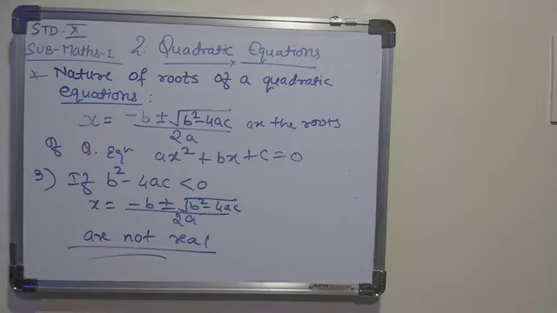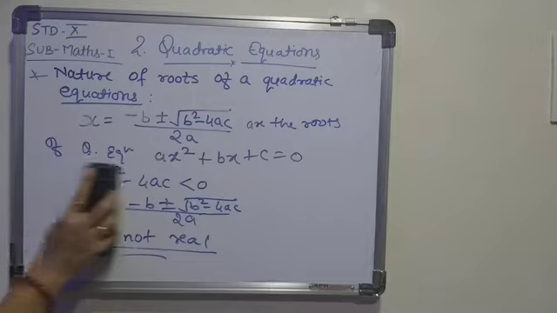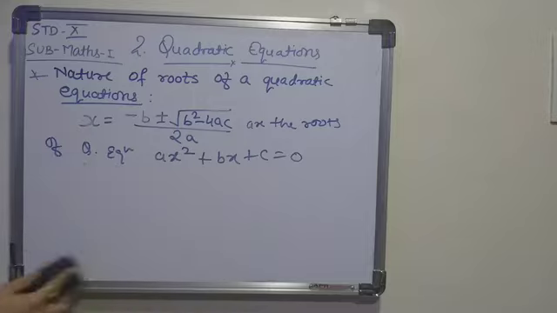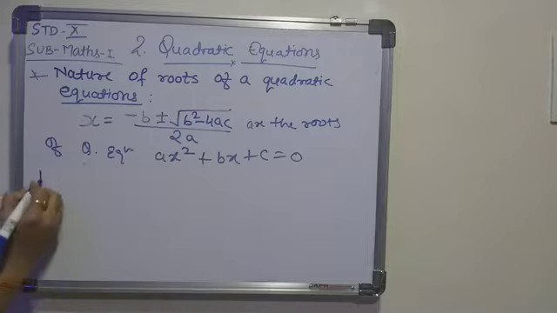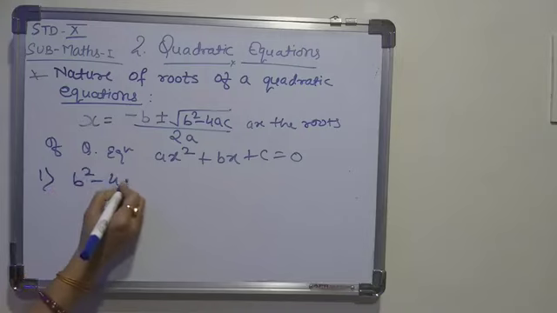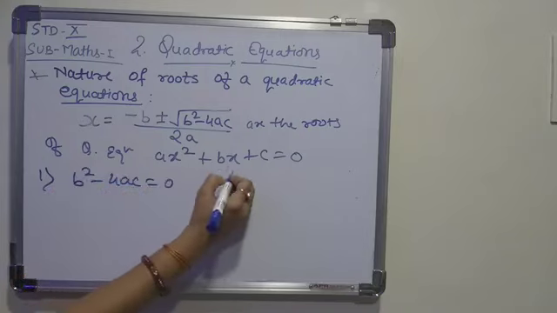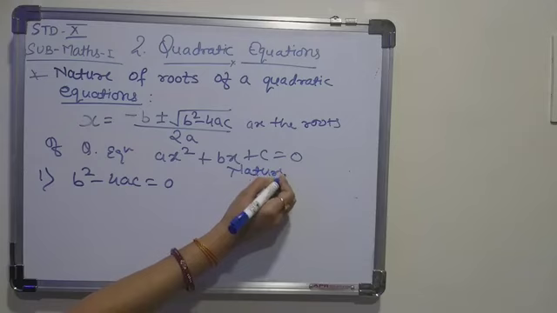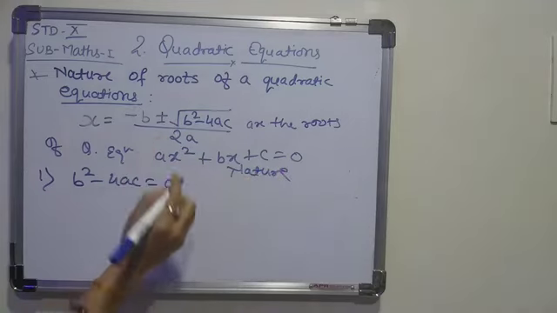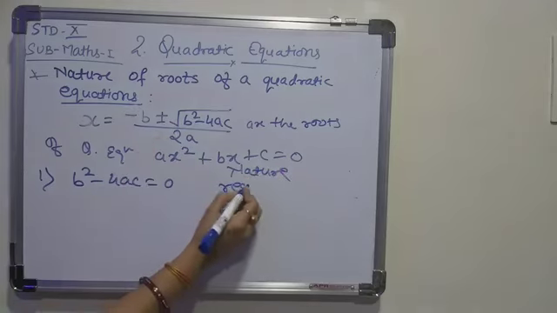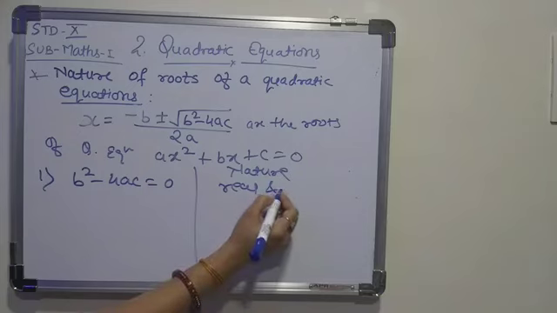So we have studied the three conditions. If your b square minus 4ac is equals to 0, then your nature of the root will be real and equal. In the short form we can write like this. First, if your b square minus 4ac is equals to 0, then the nature of the root will be real and equal.